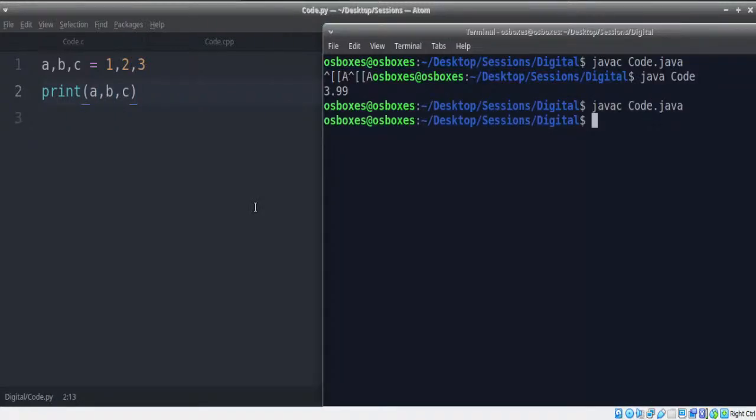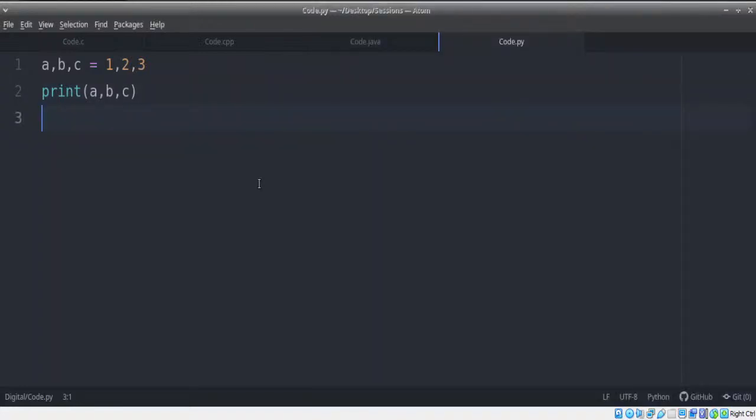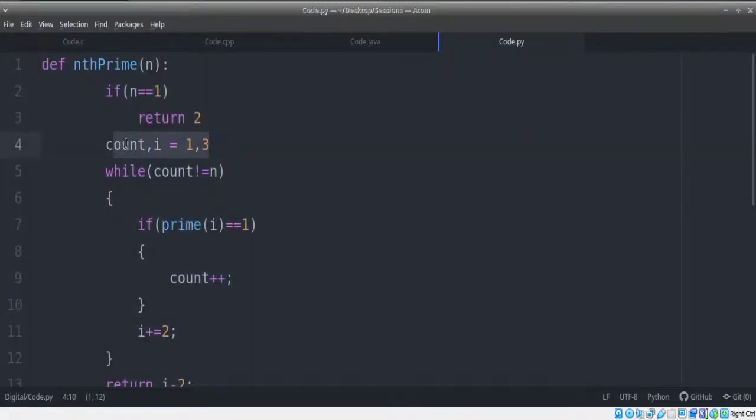Let's compile. Sorry, it's not Java. Let's interpret. I'll just use Python 3. Since I have Python 2 and 3 both, I'm using Python 3 particularly here. Right, so I'll just write code.py. Now I'm supposed to get 1, 2, 3 values as expected. So we can even copy like this. So let's go ahead and move ahead from here. So we could save space, save number of lines as well.